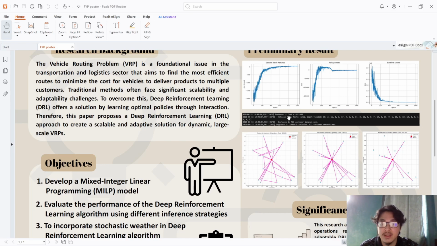The most significant finding came from comparing the inference strategies. The route plots here show the solutions generated by the three different inference strategies. This research discovered that random sampling achieved the best performance, outperforming both greedy and beam search strategies. This is a powerful result as it indicates that the agent has learned a rich exploratory policy and not just a simple obvious one.